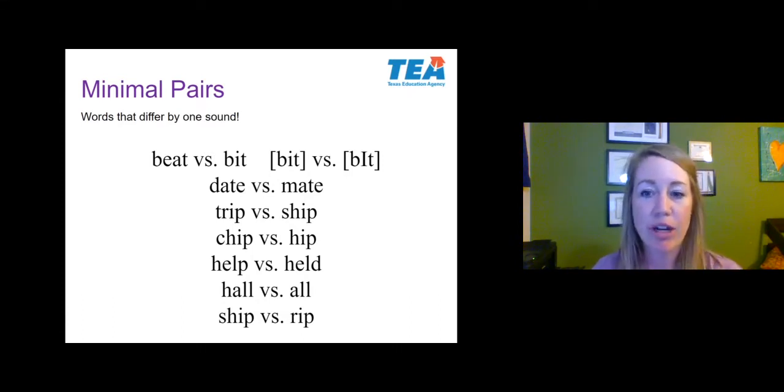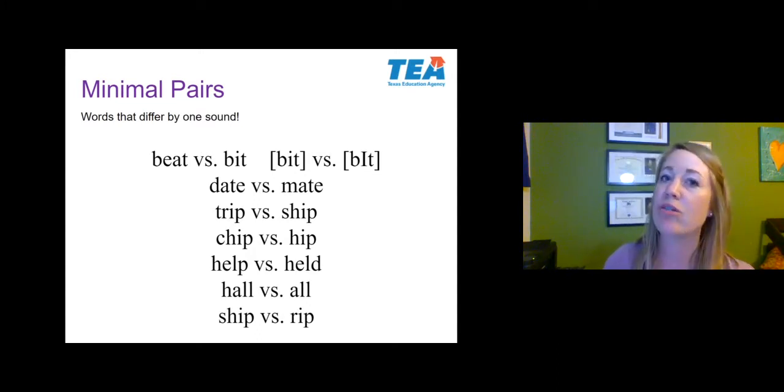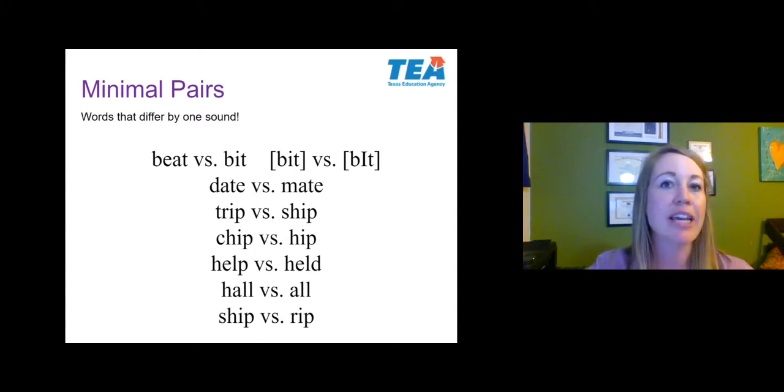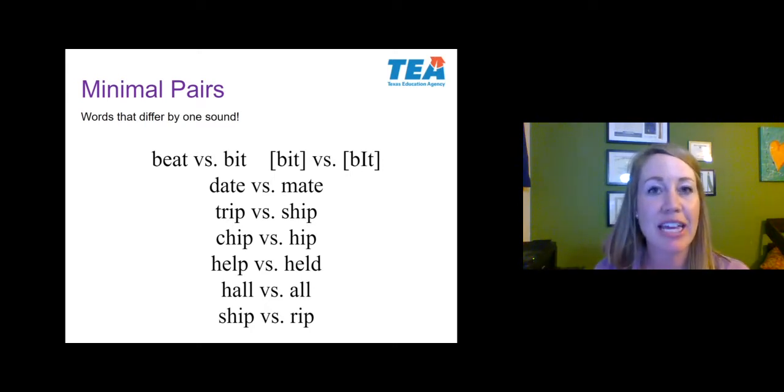I want you to look at the words I've given you, so beat versus bit as an example, and I want you to take your IPA chart and go ahead and write all of these words in IPA, okay? When we're talking about sound, we have to ignore spelling, so you need to first get rid of the spelling and write everything based on the phonemes. So take all these words, just as I did with the example beat and bit, and write everything in IPA. Go ahead and pause the video, and when you hit play and you go to the next screen, I'll show you the answers.